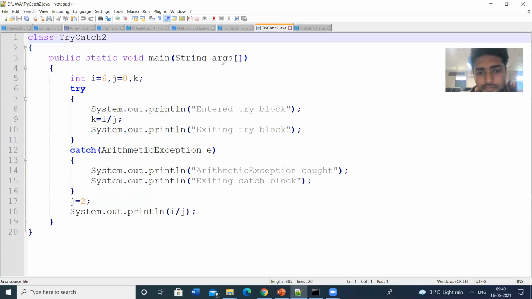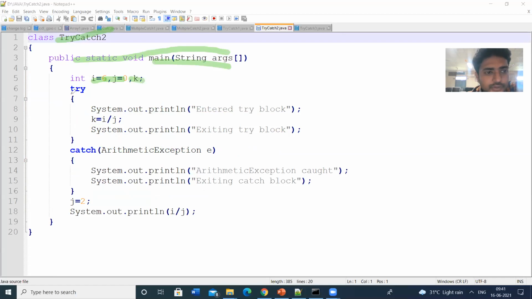So let us see this example. This is the main class. I have written the class. This is the public static void main method, and then I am initializing some variables: i is equal to 6, j is equal to 0, and k.